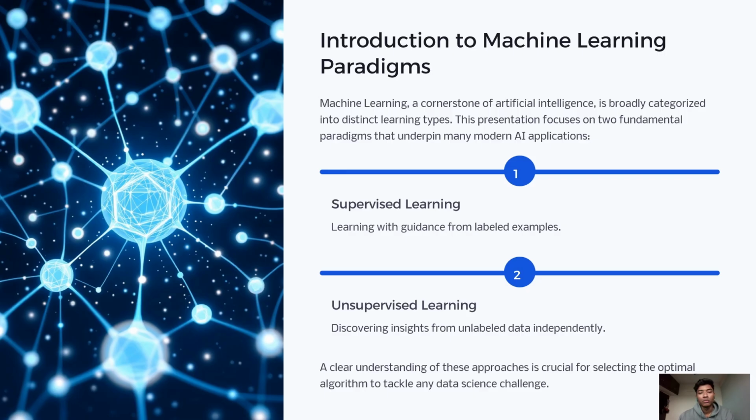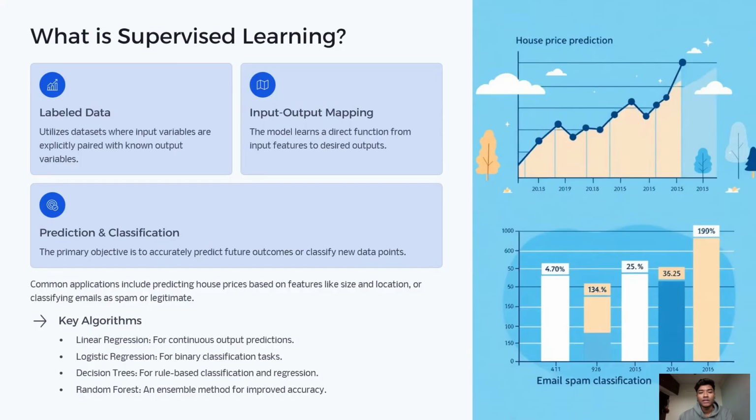Now, what is supervised learning? Supervised learning is like learning with a teacher. Here, we give the model labeled data. That means for every input, we already know the correct output. The model learns the relationship between inputs and outputs so it can make predictions later. For example, predicting house prices, classifying emails as spam or not spam. The goal is simple: use past labeled data to predict new outcomes.